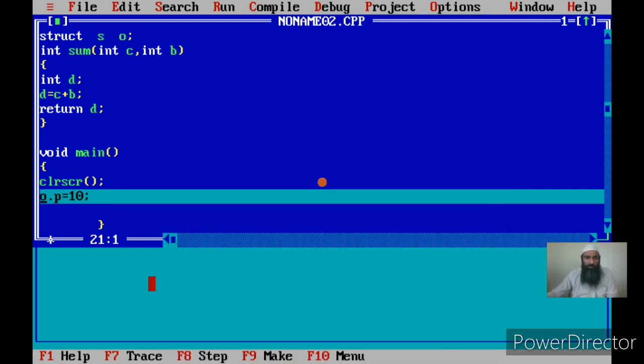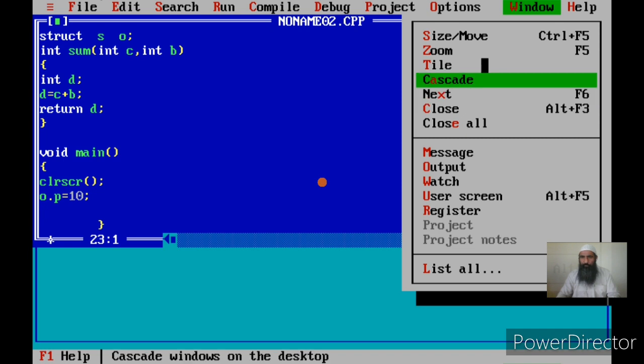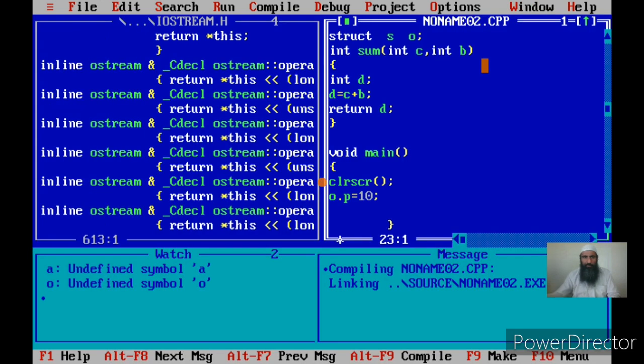Once this is over, I can tile the window. Let me close this one also.